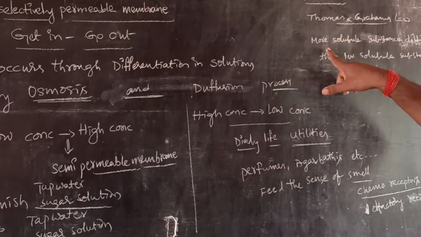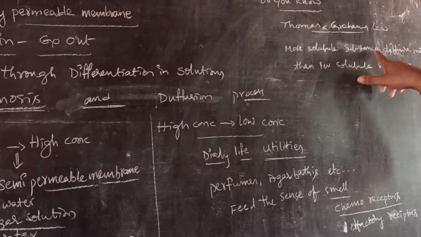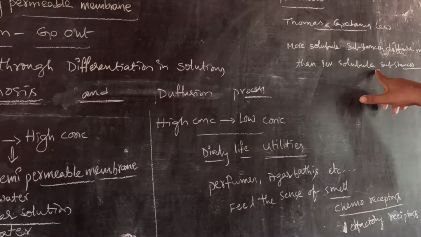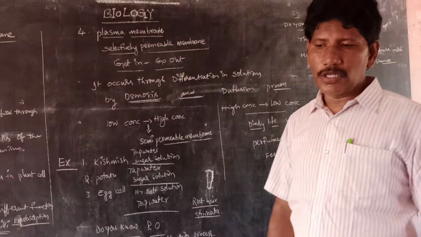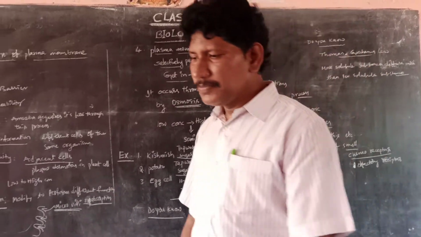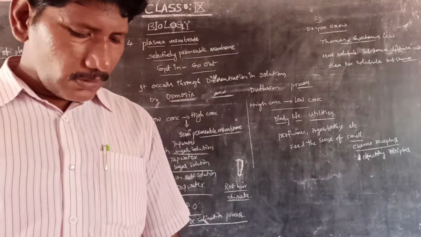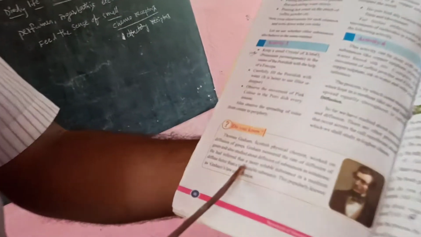According to his statement, the substances which are more soluble in the diffusion can spread more when compared to the less soluble substances. So Thomas Graham is one of the scientists, given in the textbook. Do you know? Let us come to that. So he is called Thomas Graham, the scientist.